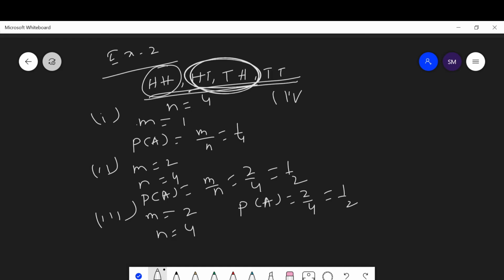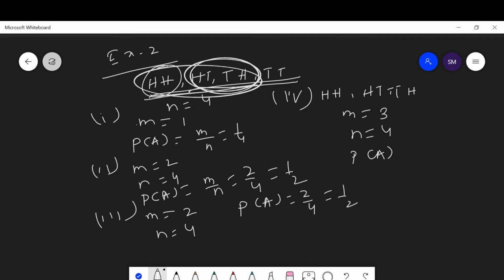Then the next question says at least one head. It means all these three. There may be two heads, or head and tail, or tail and head. Then here m, the favorable outcomes, is 3. Then the total number of outcomes is 4. Then here the probability of getting at least one head is equal to 3 upon 4.